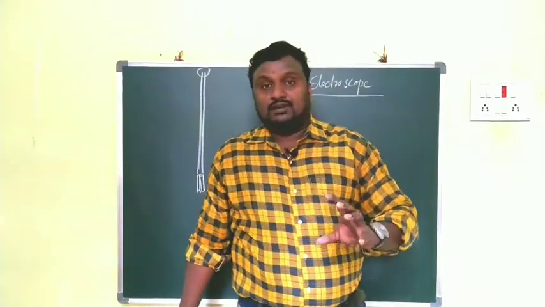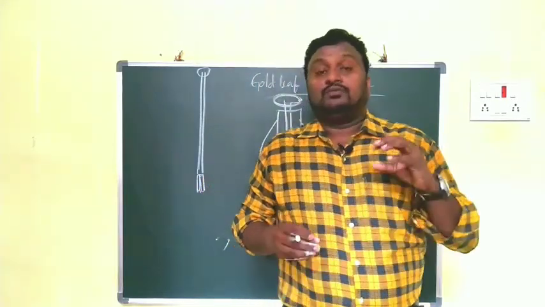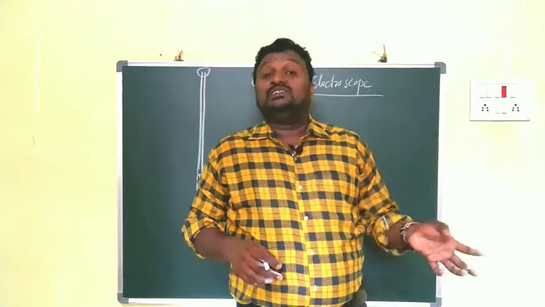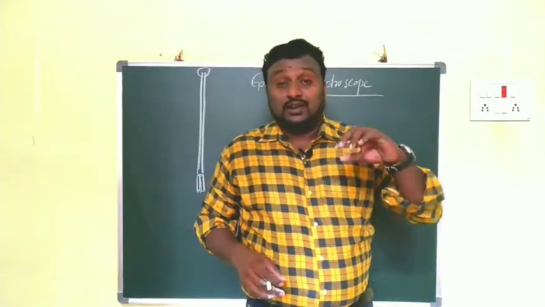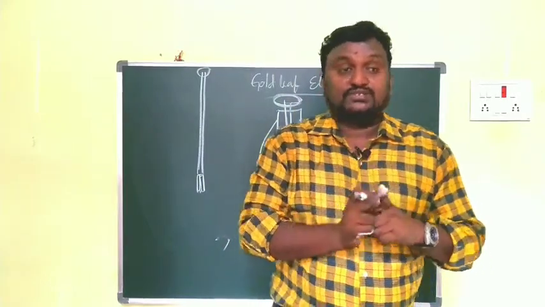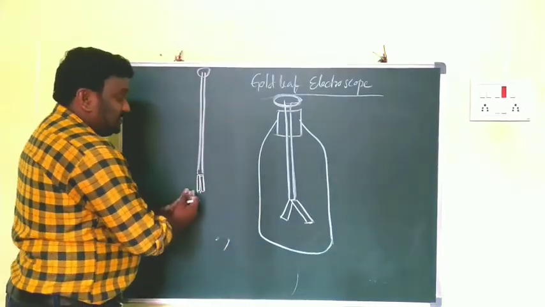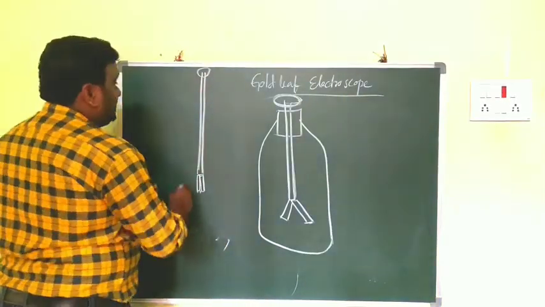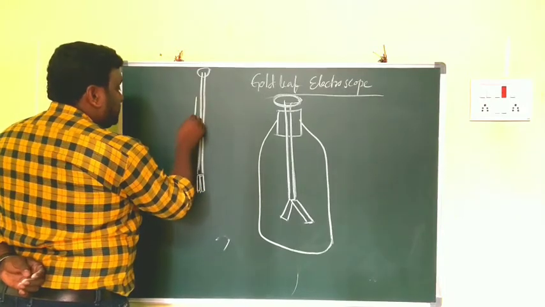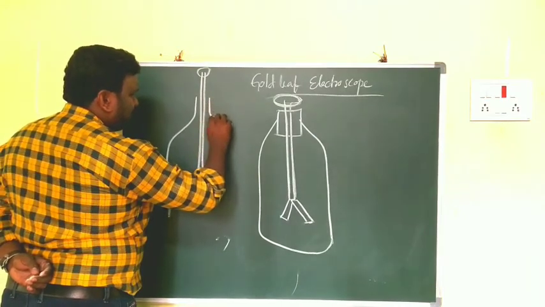We have to take one cylindrical vessel that has a rubber cork with a slit hole. Through that we insert one metal rod. The lower end of that metal rod should have two strips. Initially they should be like this. For example, now I am drawing again like this, very easy to observe.